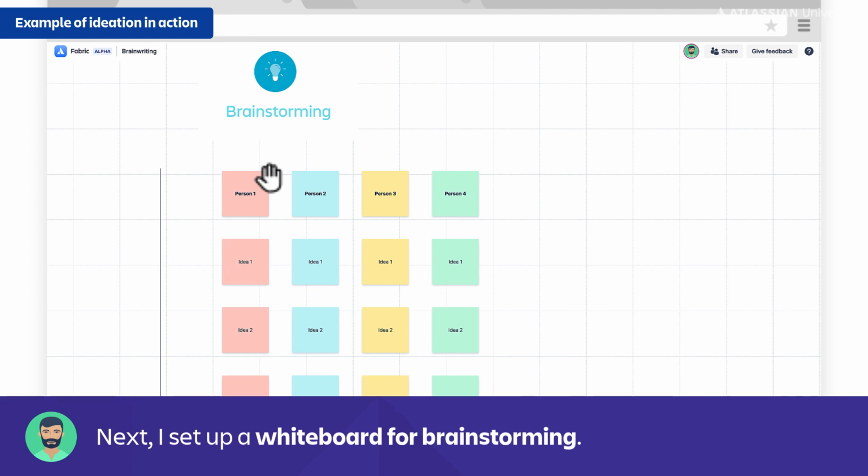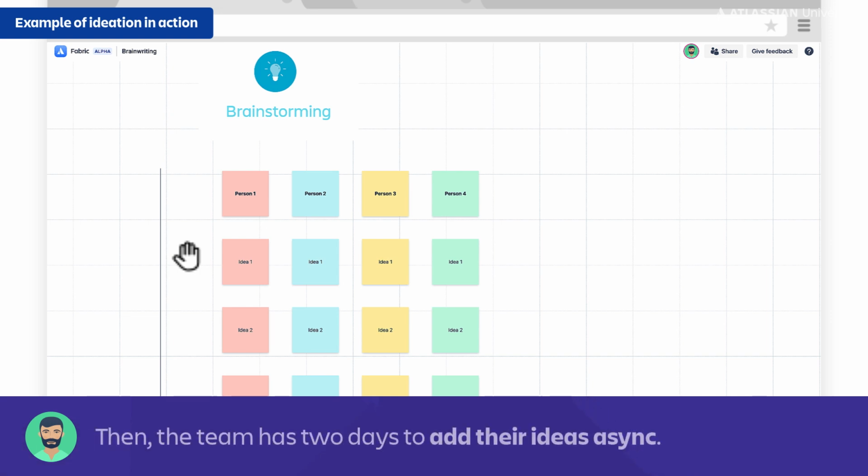I've set it up so that each person has their own column and they can just document their ideas on each sticky note down here. So this is where we start the async ideation. So instead of scheduling a meeting and having everyone do this brainstorming session live, to be honest, that wastes a lot of time. If you only have a 5-minute timer, you can't really come up with that many ideas. So instead, we're gonna do it async.